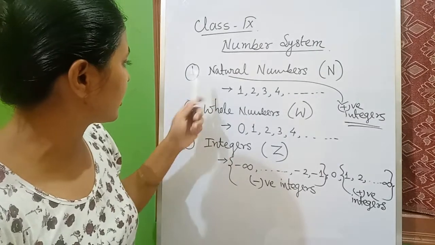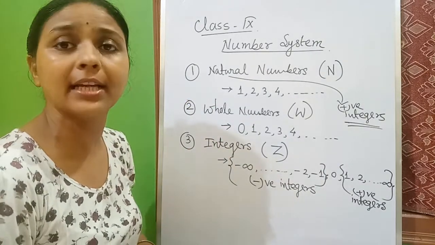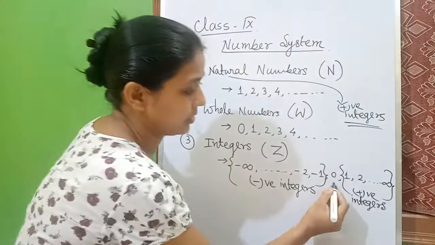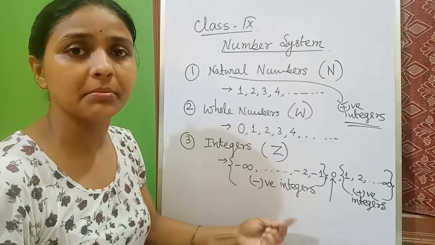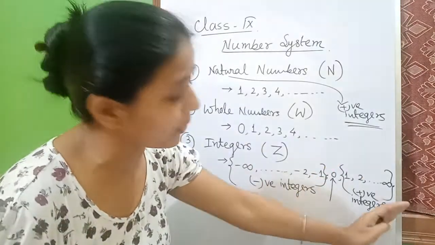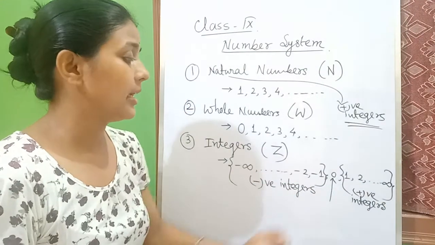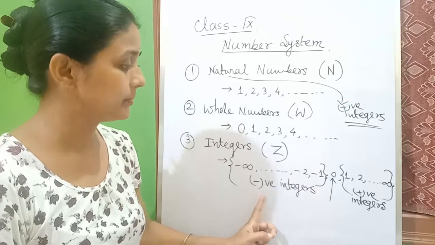So we have got natural numbers, whole numbers, integers, positive integers, negative integers, and then coming to 0. 0 is an integer, but it is neither positive nor negative.